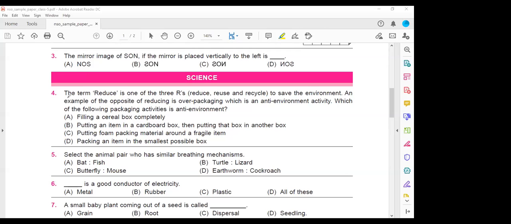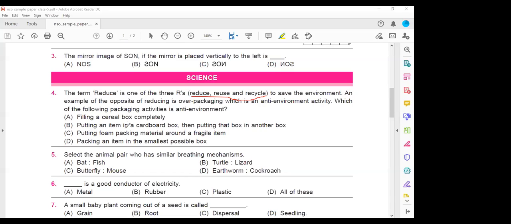Next, fourth one. The term reduce is one of the 3 R's. You know the 3R principle: reduce, reuse, and recycle. These are the 3 R's to save the environment. So an example of the opposite of reducing is overpacking, which is an anti-environment activity. Which of the following packing activities is anti-environment? That means which one are we doing opposite to environment saving. Filling the cereal box completely, no, that is not anti-environment.